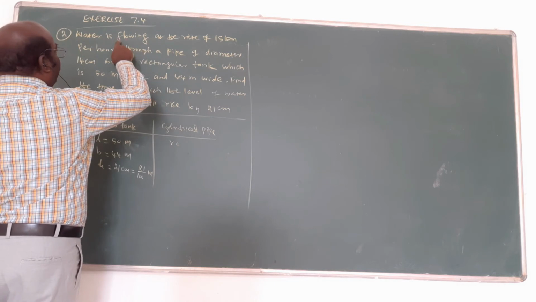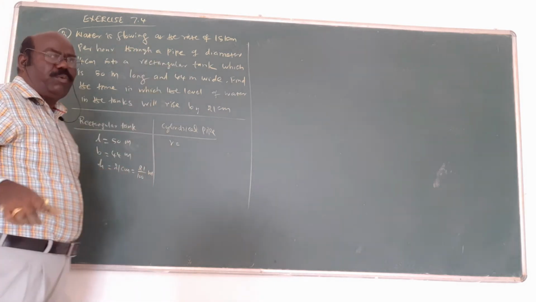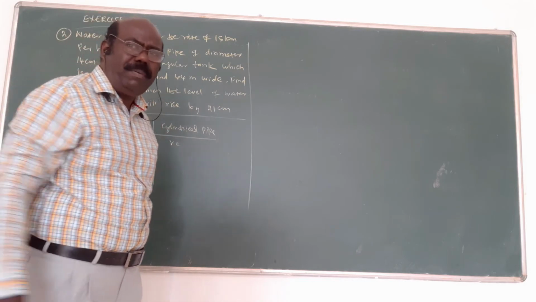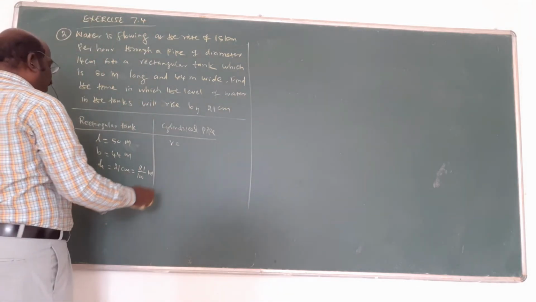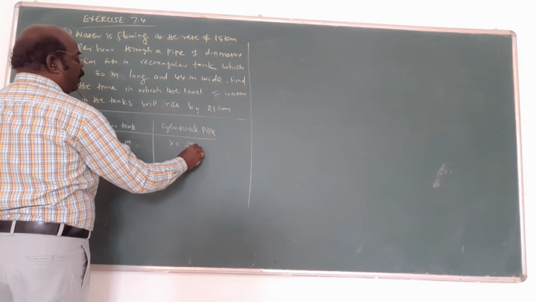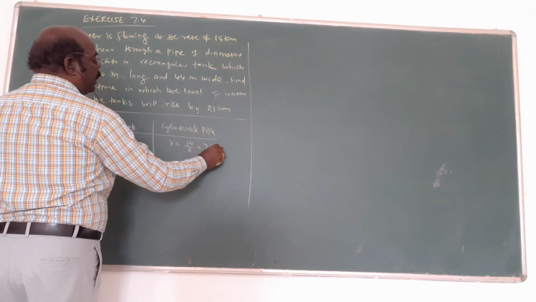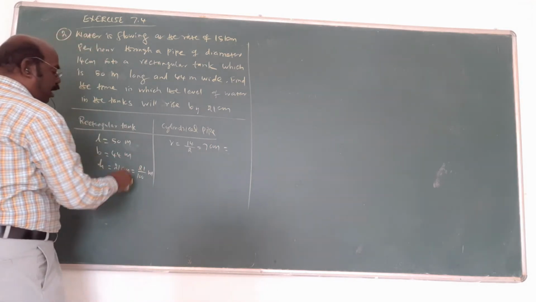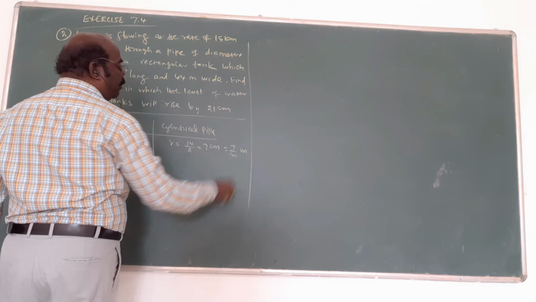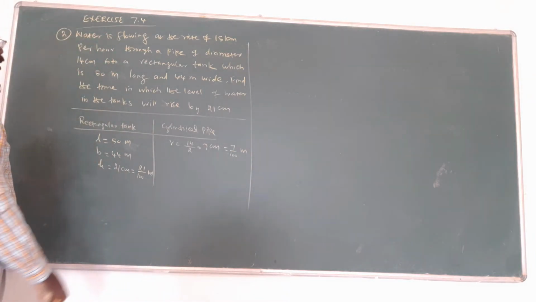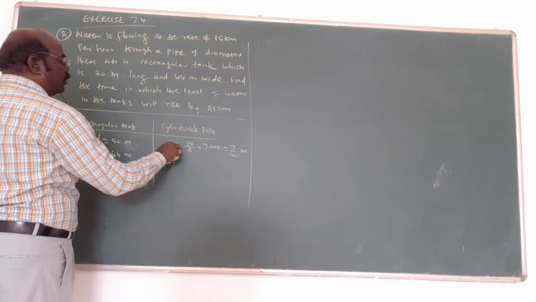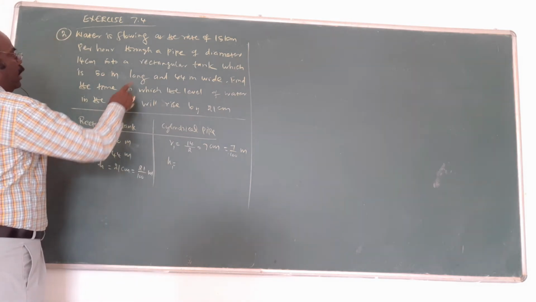The cylindrical pipe radius is equal to, the diameter is given. Am I right? Water is flowing always through a cylindrical pipe. The pipe is always in the form of a cylinder. R1, R equal to 14 centimeter diameter divided by 2 is 7 centimeter. Here all are meter, so here also 7 by 100 meter. Okay? Then h1 means the rate of water.